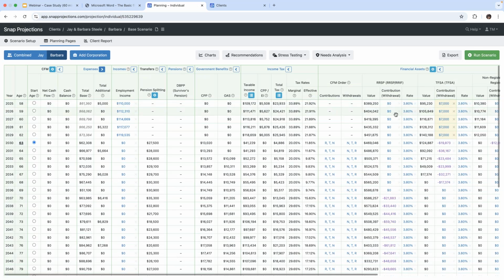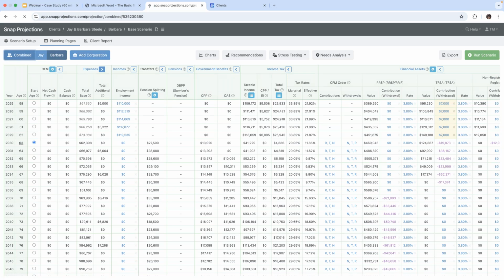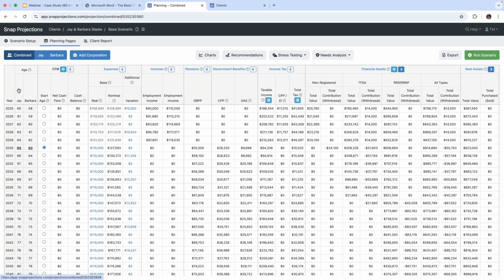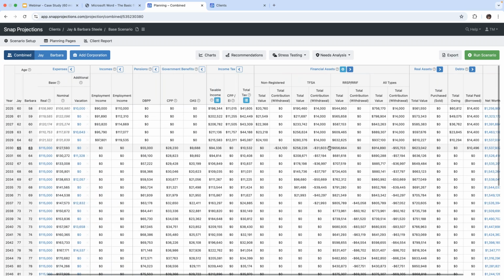And that is done. So now I'm going to go back to the combined page and we're going to look at it now from top to bottom. So as I pointed out, the clients are retiring at age 65 and 63. And this is where we start to see some withdrawals in the plan.